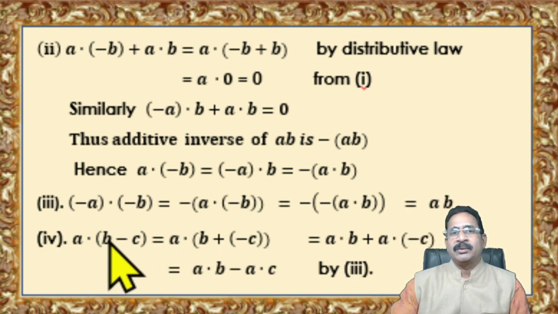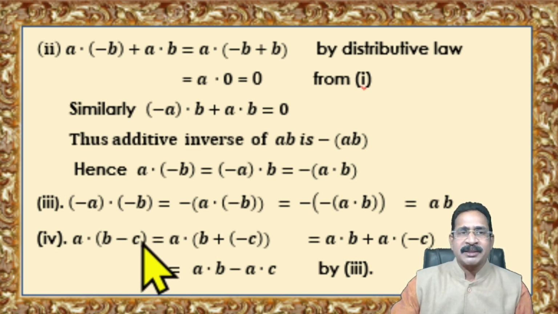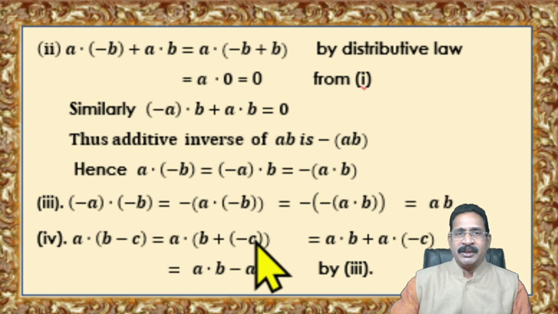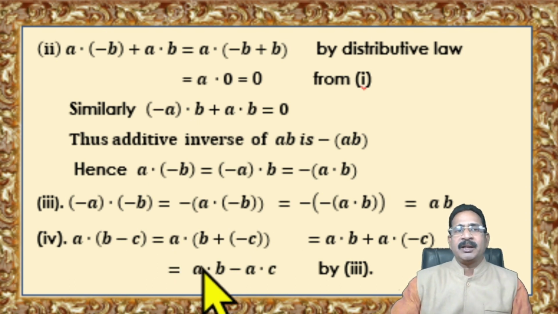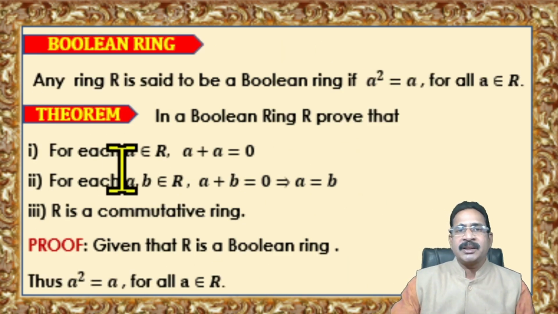And the fourth condition is A into (B minus C). B minus C can be written as B plus minus C. And here you can apply the distributive law: A into B plus A into minus C. A into minus C is nothing but minus AC. So A dot (B minus C) is equal to A dot B minus A dot C. These are the 4 conditions. Therefore, in a ring, these 4 conditions are valid.